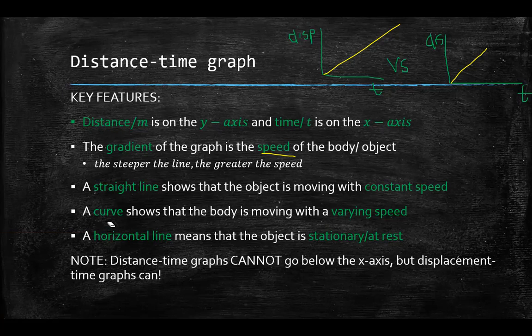A curve shows that the body is moving with varying speed, just like before. A horizontal line means that the object is stationary or at rest. Like I said, it's very similar to the displacement time graph, only now it's speed instead of velocity. And there's one other thing you need to note. Distance time graphs cannot go below the x-axis, but displacement time graphs can.